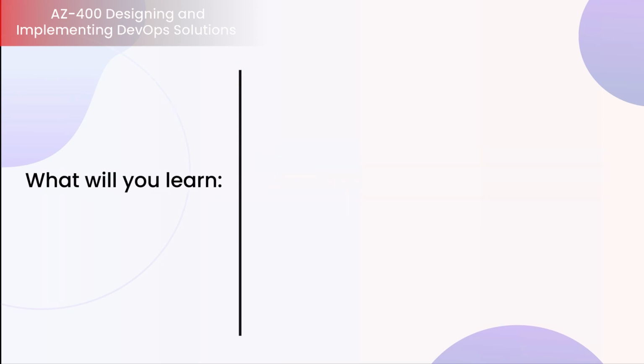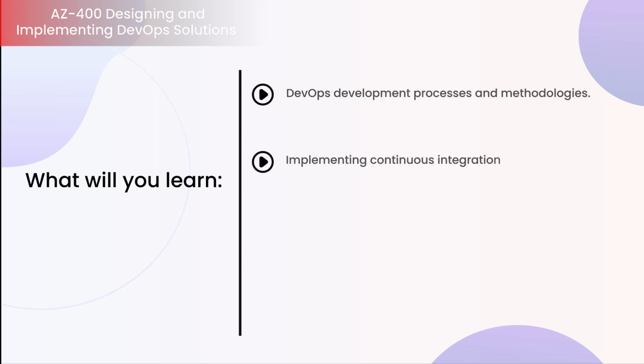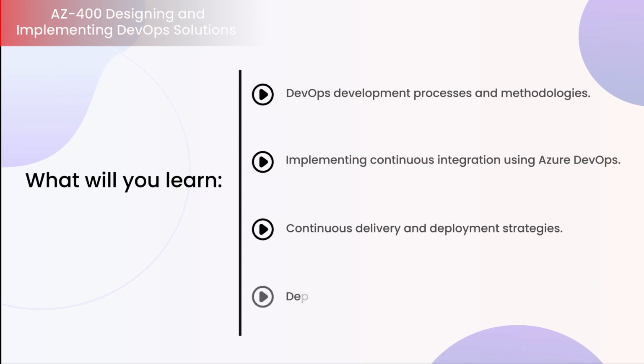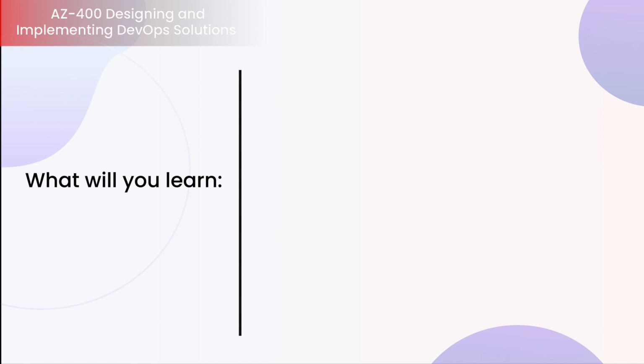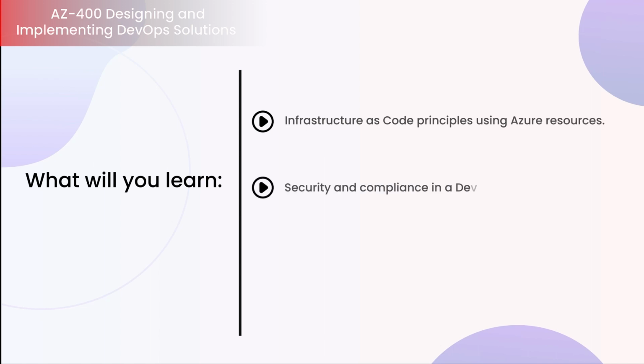What will you learn? During the course you will learn DevOps development processes and methodologies, implementing continuous integration using Azure DevOps, continuous delivery and deployment strategies, dependency management and application configuration, infrastructure as code principles using Azure resources, security and compliance in a DevOps workflow, working with containers and Kubernetes in Azure.